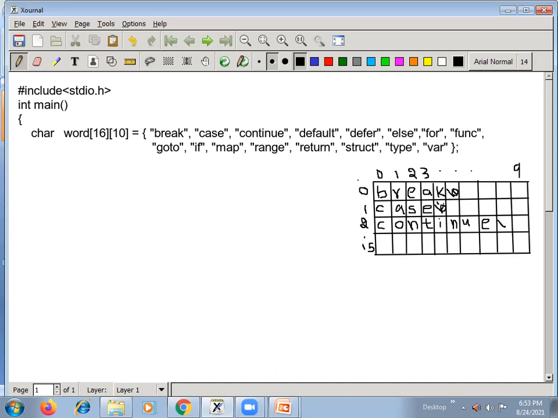Then each string ends with a \0 here. Each string ends with a \0 like this. So you can assume this last 15th one is a var here. I have not shown all the strings here. In between, you can assume they have stored in our two-dimensional array. So this is nothing but our two-dimensional array word.